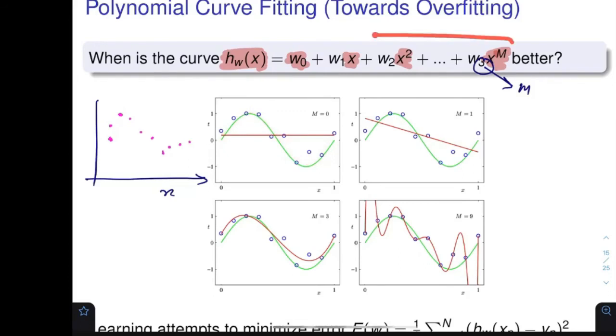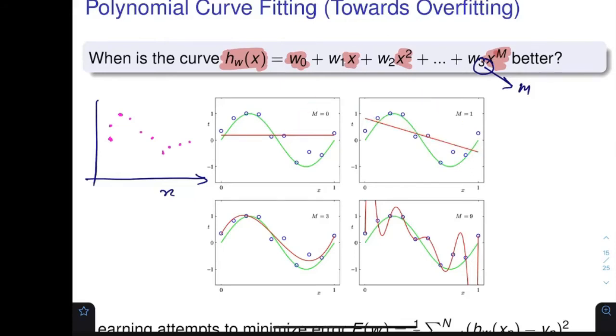But if I model the problem using this particular equation, and I set m equal to 0, which means there is only one w, then I would only be able to reach this particular line, because it's a constant line. It would be a straight line. If I put m equal to 1, then this line could be slanted and I can get this line. Is it a better line? Yes, it is better than this.